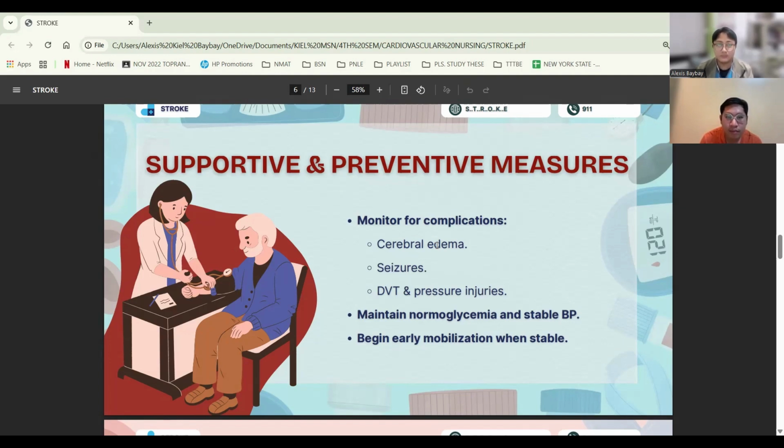And lastly, to include fall prevention and psychological support for both patients and their families. So families are often anxious and overwhelmed. Therefore, therapeutic or calm communication and education from nurses play a vital role at this stage.